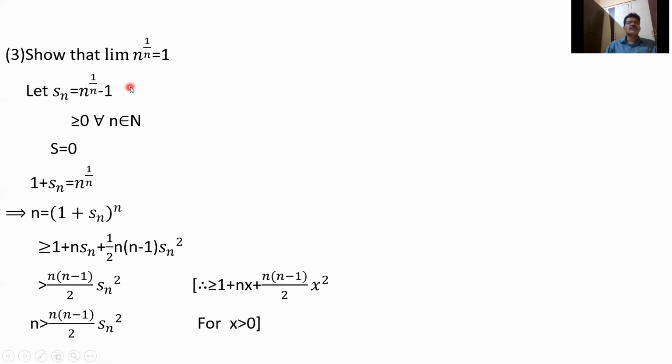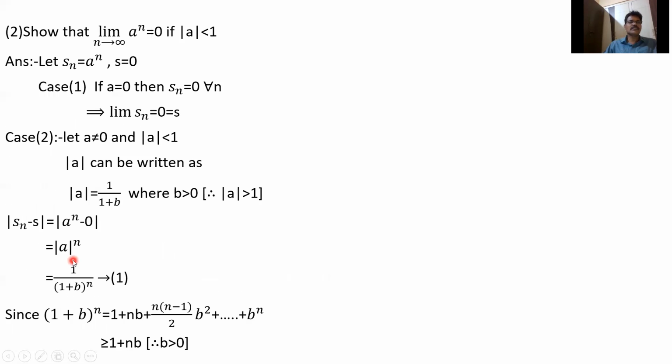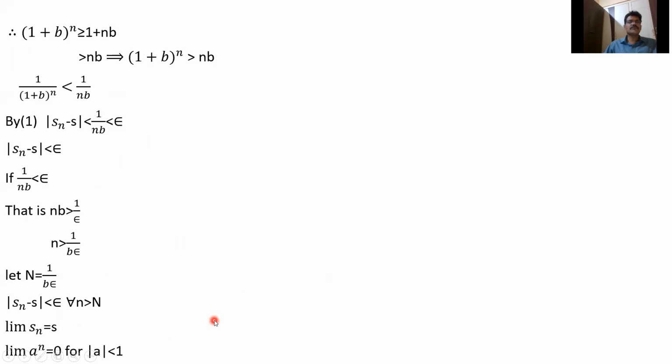Now we have to show limit Sn equals 0, because it is 1 minus 1, 0. So S equals 0. If you take the left hand side, 1 plus Sn equals n power 1 by n. Taking both sides whole power n, we'll get n is equal to 1 plus Sn whole power n. Already I told you, 1 plus b whole power n is always greater than 1 plus nb, and also n into n minus 1 by 2 b square.